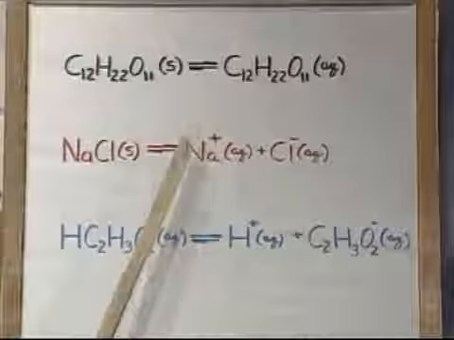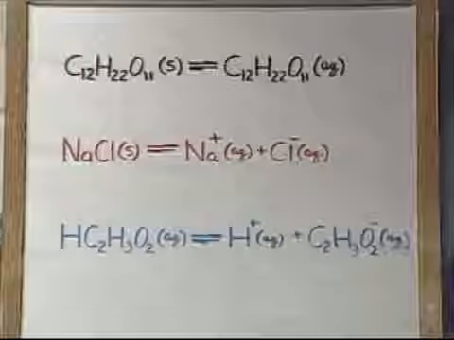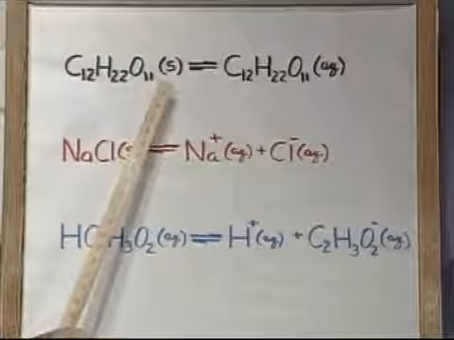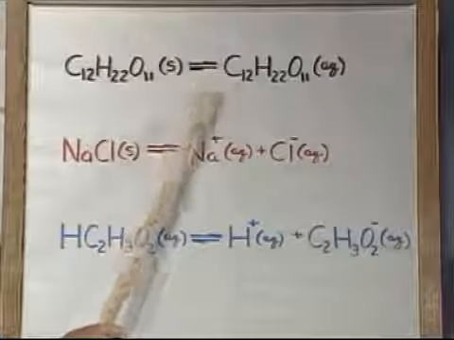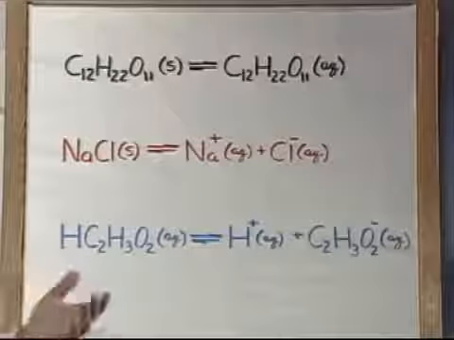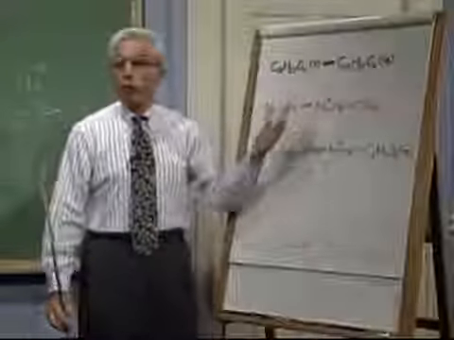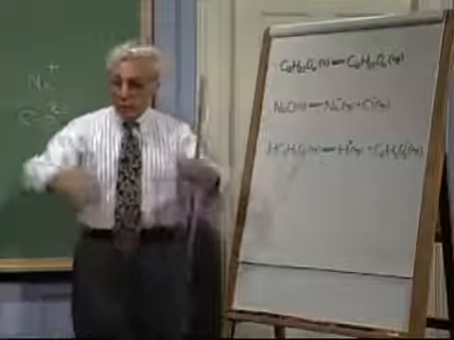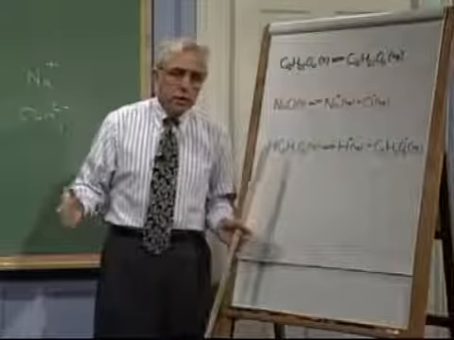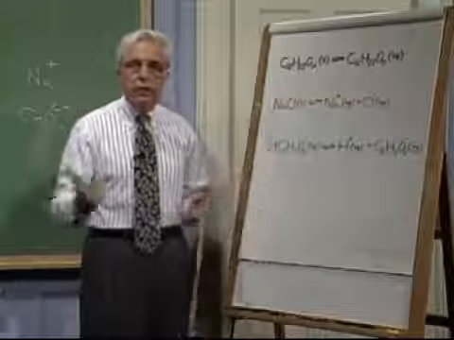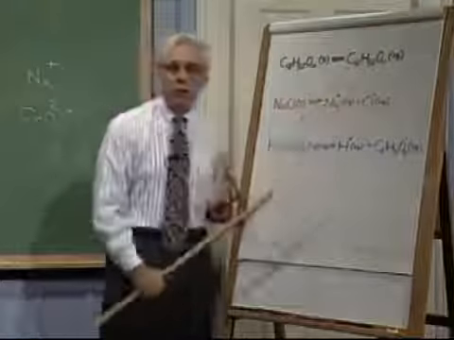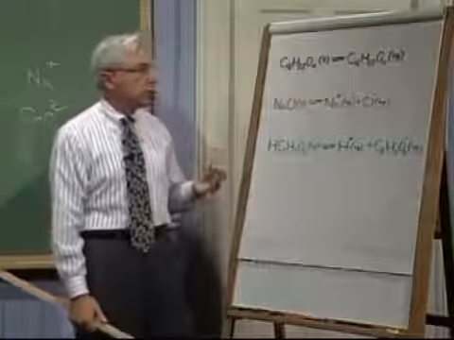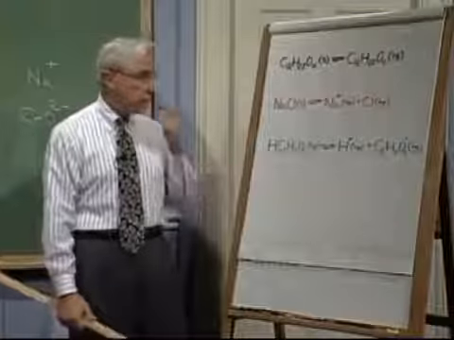Well, if you look at what happens when sucrose dissolves in water, basically nothing happens, it just dissolves. You have molecules of sucrose in solid table sugar, and when it dissolves in water, and here's the key, it remains molecules. The molecules don't break apart into ions, they don't break apart into carbon, hydrogen, oxygen, or anything. They just stay together as sugar molecules, and they swim around, that's it. Since there's no charged particles there, no ions, sucrose is a non-electrolyte. An aqueous solution of sucrose will not conduct electricity.